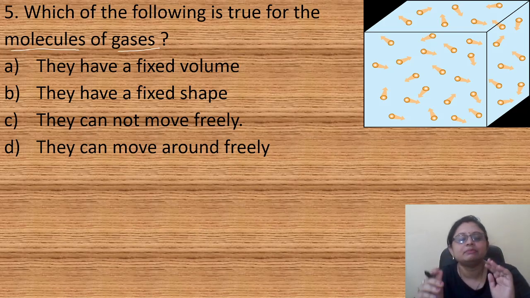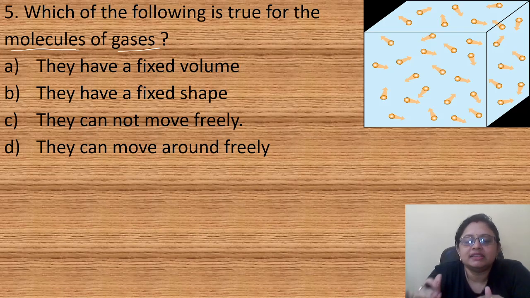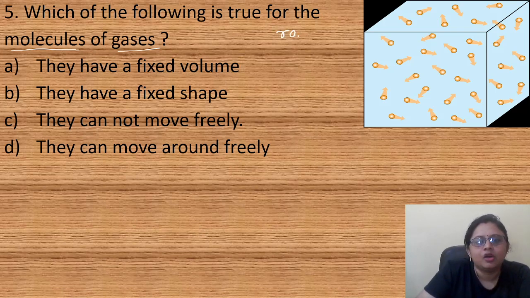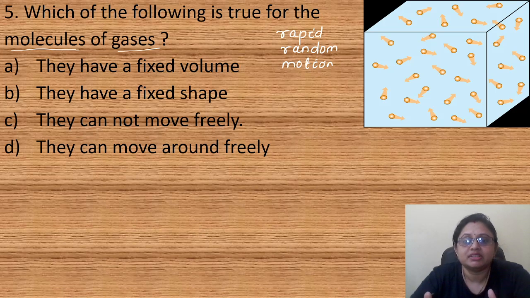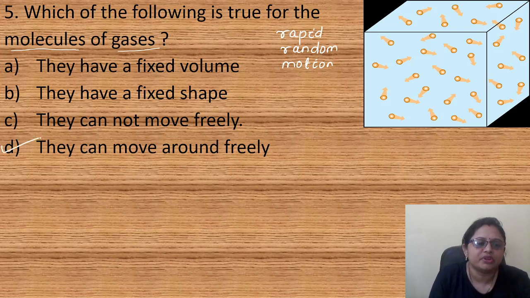Molecules of the gases means the particles present in gases. The particles of the gases are always in a state of rapid and random motion. That means they move very fast, and random, they move in all directions. So here the correct answer is option D, they can move around freely.